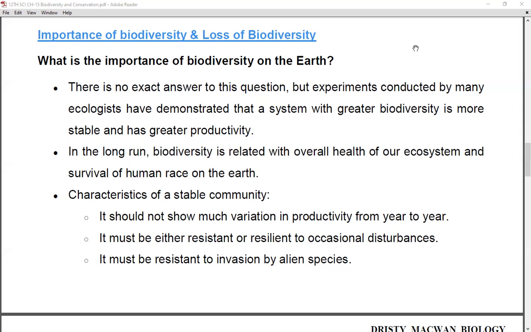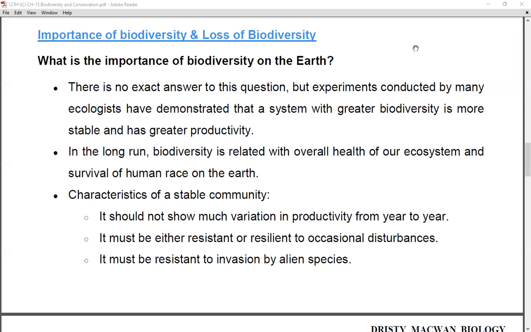Second, it must be either resistant or resilient to occasional disturbances. Whatever seasonal changes or other disturbances occur in nature or the environment, this stable community should be resistant to all those disturbances.